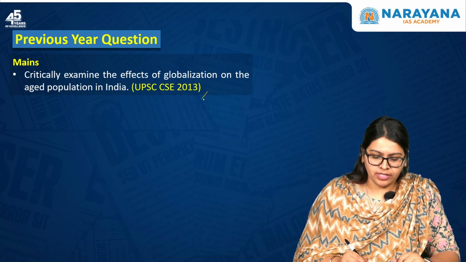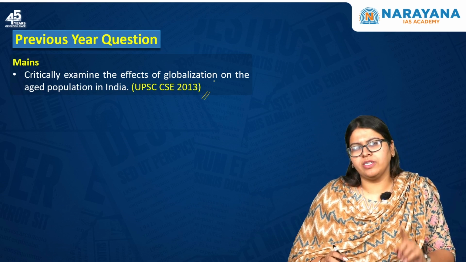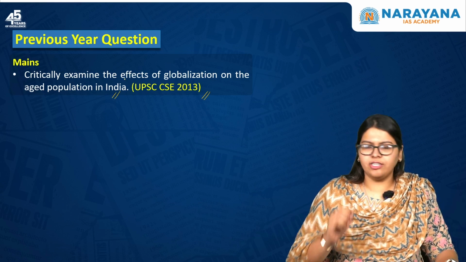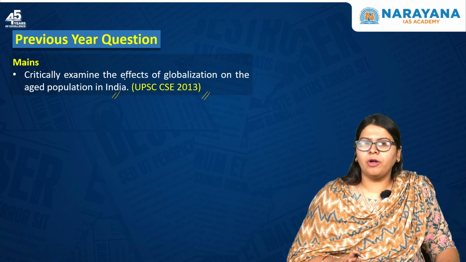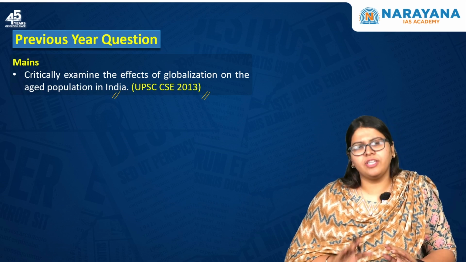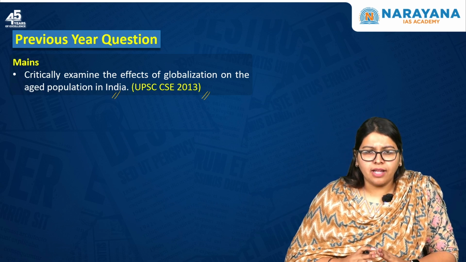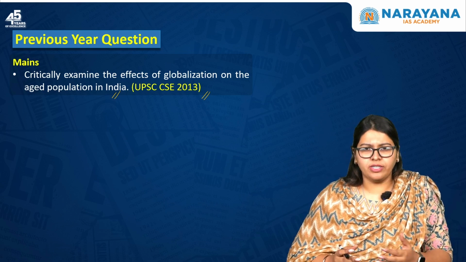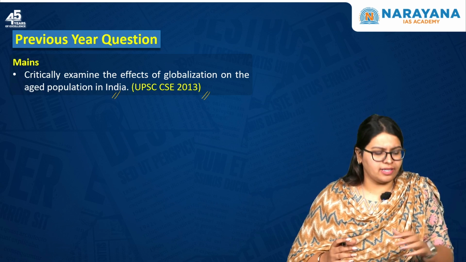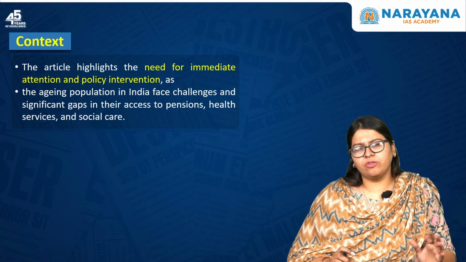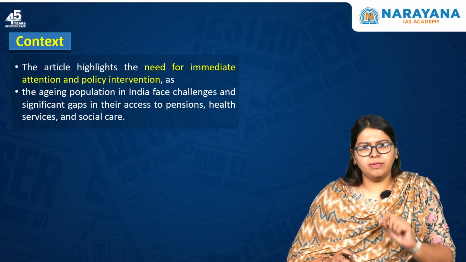For example, in 2013, there was a question in the mains examination with respect to the effects of globalization on the aged population. So we need to know the current status of the aging population in India, and the several measures that have been taken by the government to improve their security, that is social security, healthcare, etc. We'll need to discuss these. And also the various schemes associated become very important for your prelims examination.